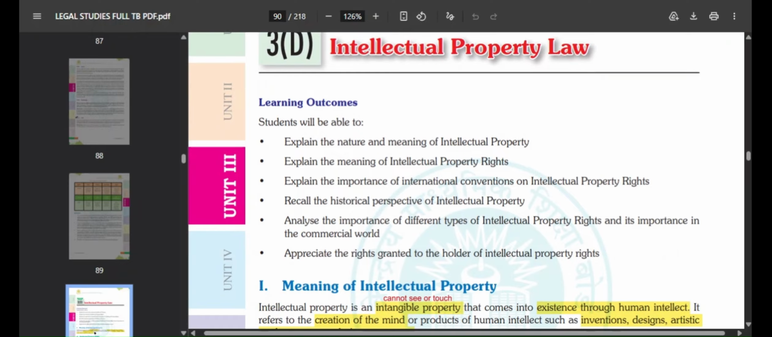So in this chapter we will be seeing the nature and meaning of intellectual property, then we'll be seeing what is intellectual property rights. We'll be seeing different international conventions on intellectual property rights. Then we'll be seeing a small bit about a historical perspective of intellectual property. Then we'll be talking about the different types of intellectual property rights, what are its importance in the commercial world, and in the end we'll be seeing the conclusion.